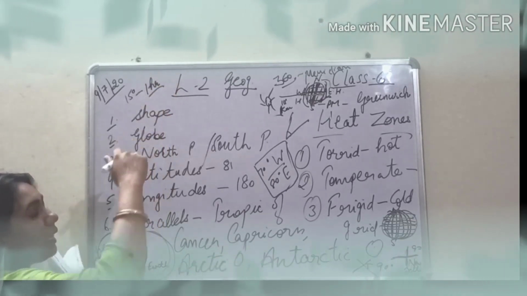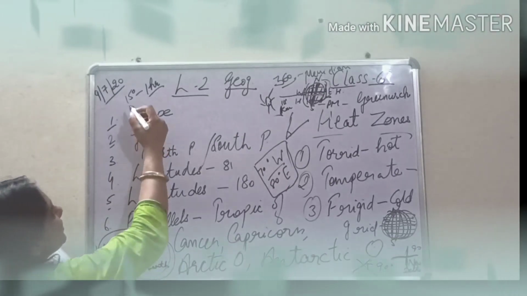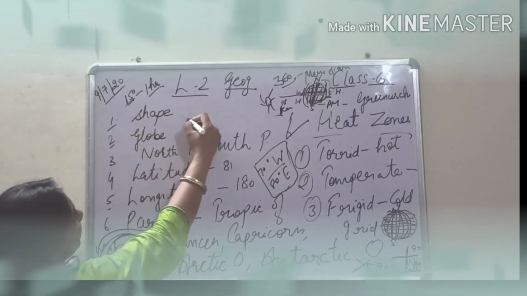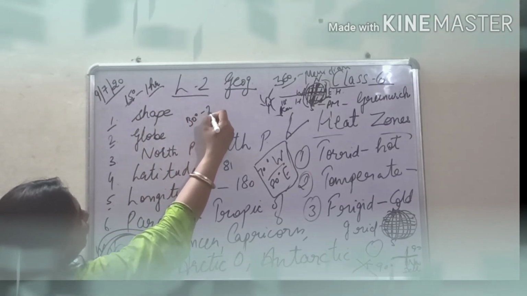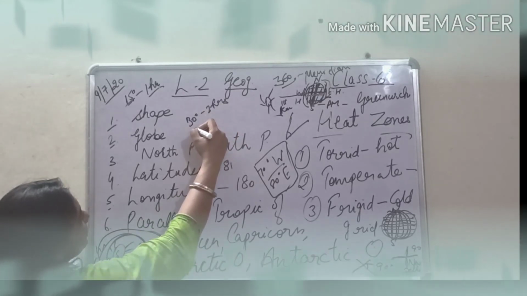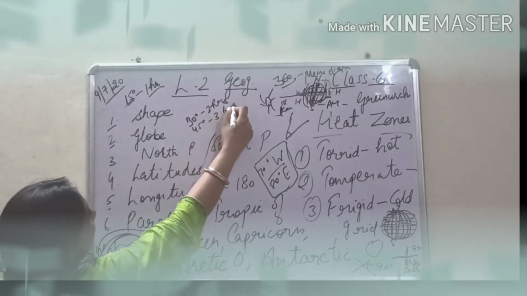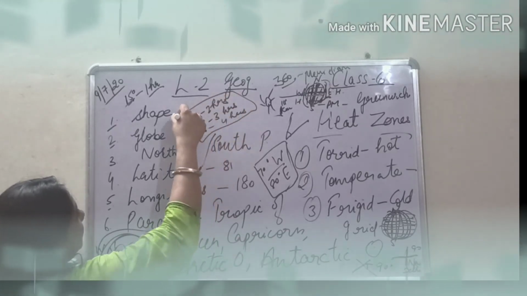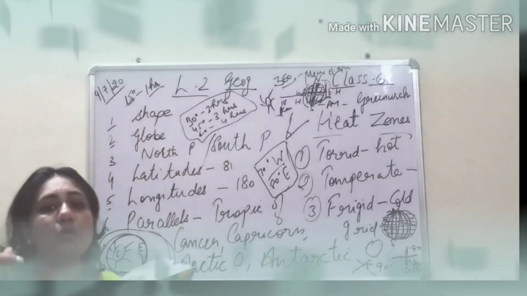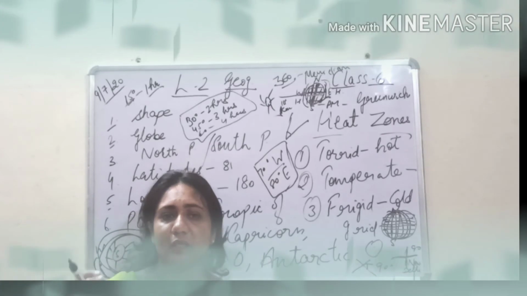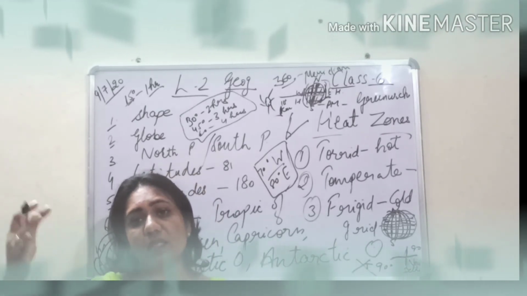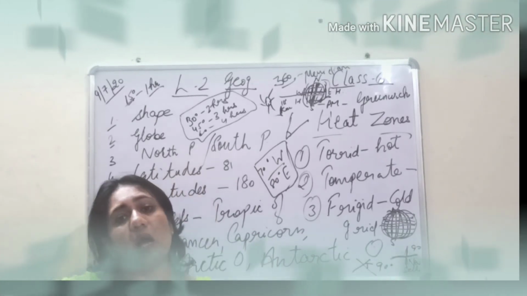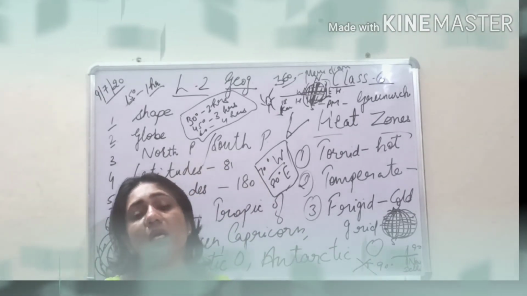If you have to tell the time of any place that is ahead or behind, we will do it this way. If it is 15 degrees, it means 1 hour. If it is 30 degrees, another 15 degrees added, so 2 hours ahead or back. If it is 45 degrees, then it is 3 hours ahead. This way it goes on, plus 4 hours and so on. So 15 degrees refers to 1 hour. This way you can calculate the time of a place in the east. And let me tell you one important fact, that the places located in the east are always ahead of the places located in the west.